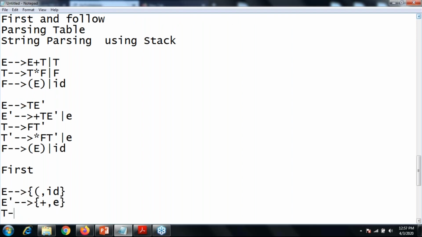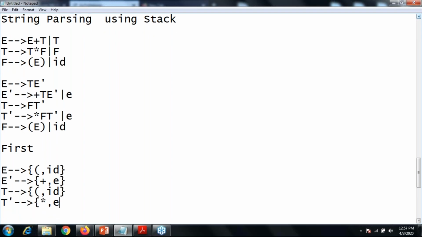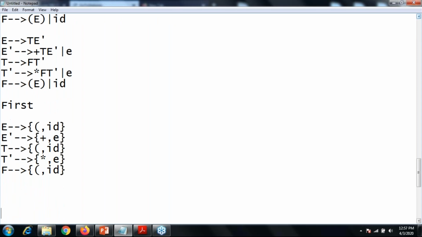Okay, now T, that is starting bracket and ID. T dash, star and epsilon. F, that is starting bracket and ID. So I think there is no question in the first set. Okay, now just go with the follow.